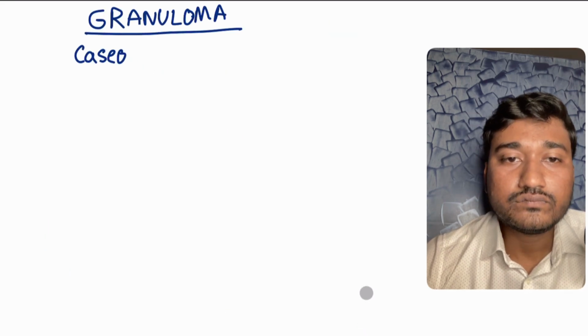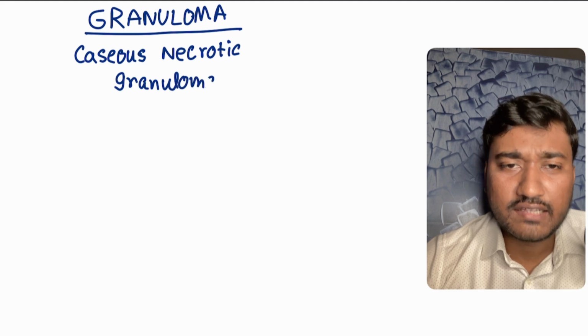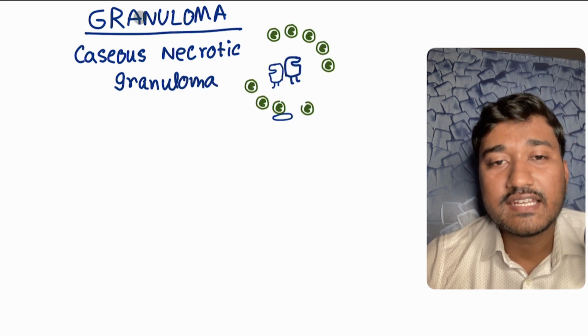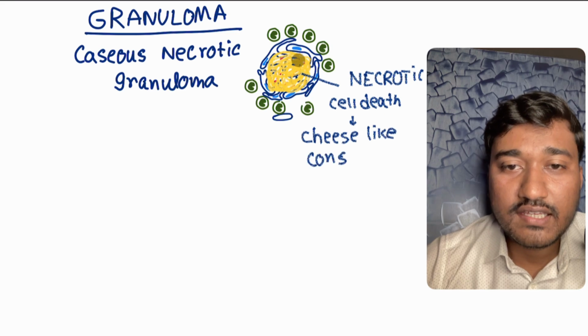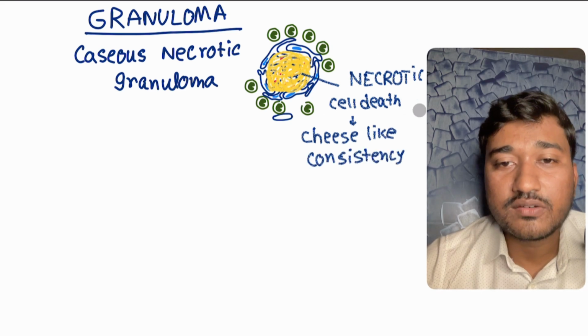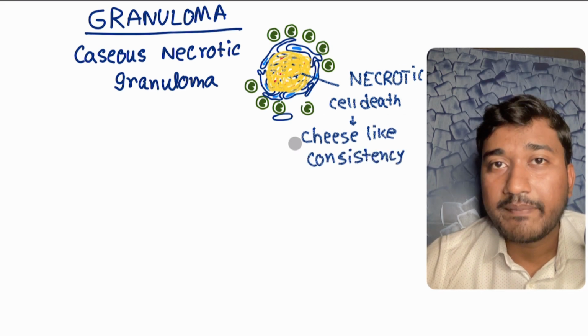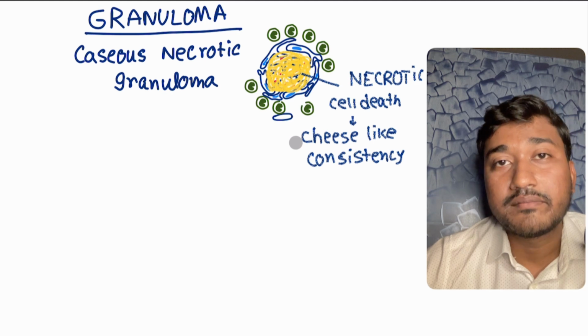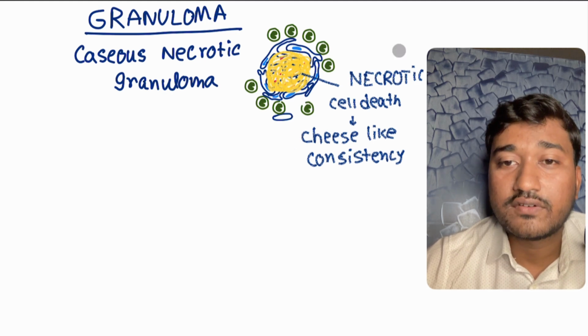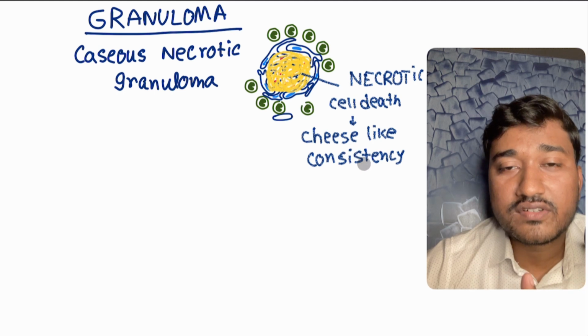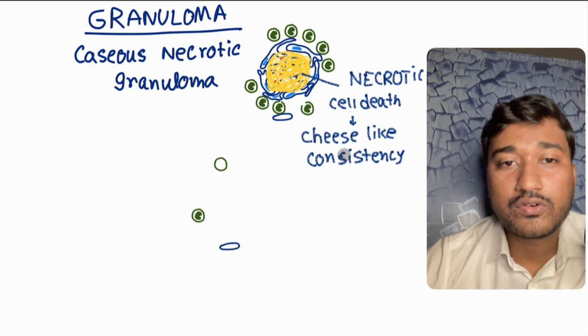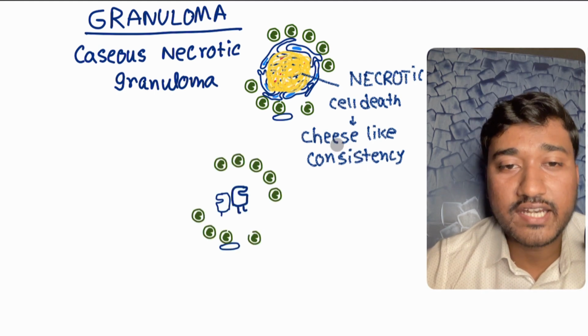Remember another thing: this granuloma is basically a caseous necrotic granuloma. In the center, there is necrotic death of cells. Some macrophages, some bacteria and some epithelioid cells die. Therefore, there is necrotic cell death, which produces this cheese-like material. Therefore, we call this the caseous necrotic granuloma.